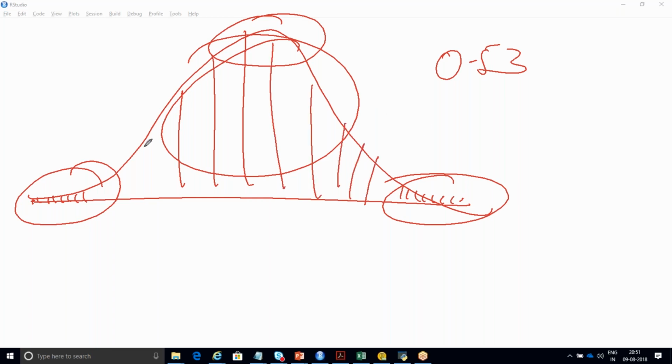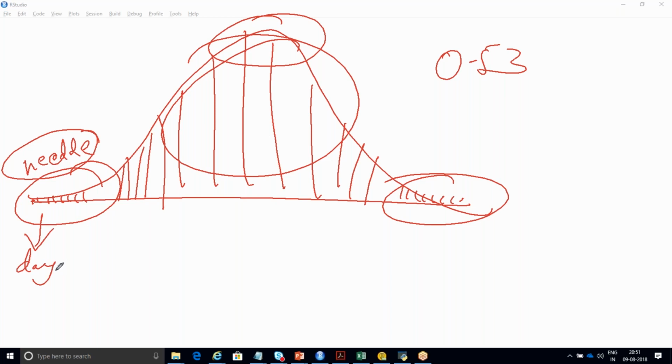See, n number of products are there. I'm not talking about only one single product. Consider your retail products itself. As I gave the example of needles, very few needles will be sold on a daily basis. Even in a regular shop, none of them will come and purchase needles daily. This will be sold in very rare cases, right? But you have needles in your shop, and you are also selling platinum, for example.